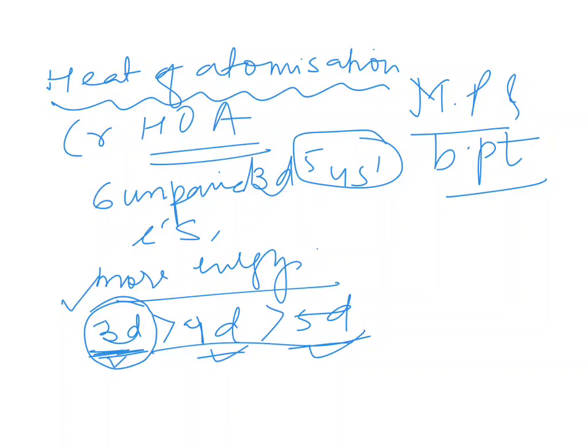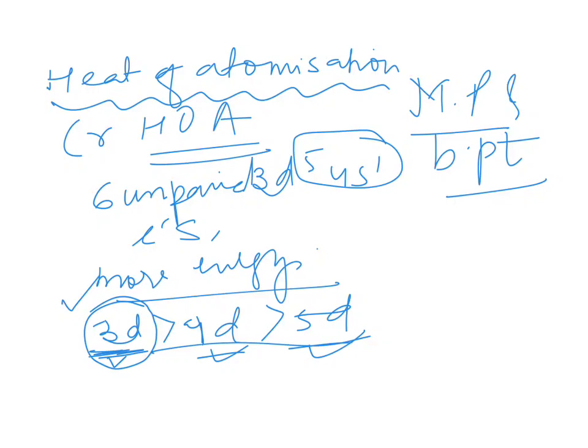Here the bonding is very strong. Also the atoms are arranged symmetrically in these elements. So due to these factors, the melting point is more.